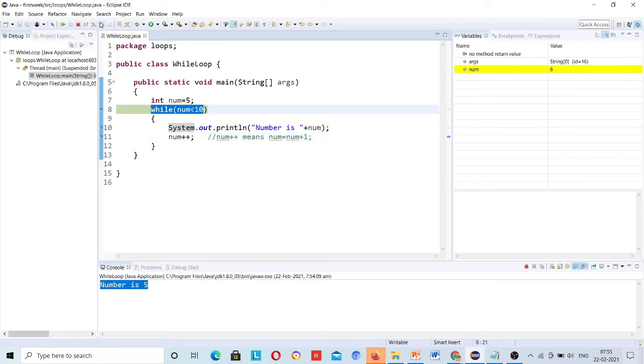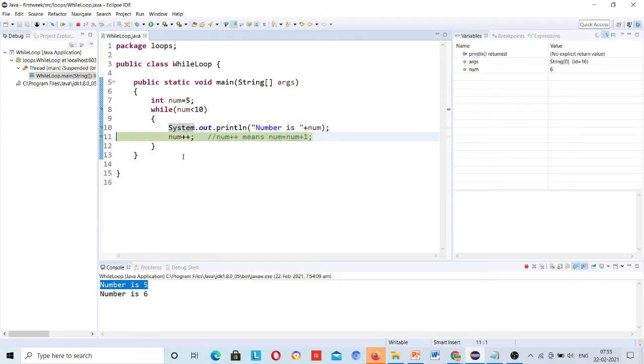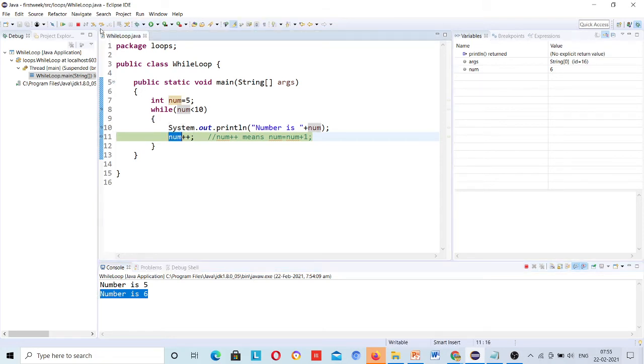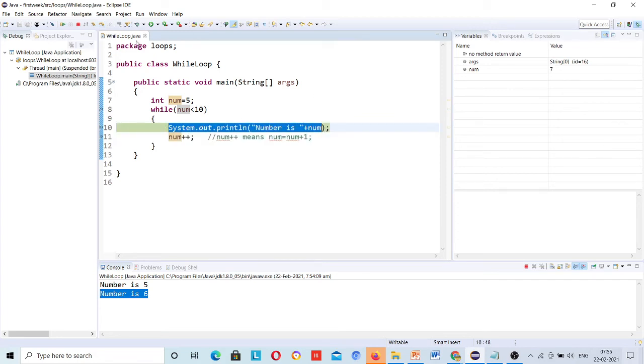Again I will click on this, number is 6. Now I will execute this again. It printed number is 6. Now this line to increment the value executes. See, number is changed to 7. Now again checking, just click to execute this line. Just click on this, and then it is actually in this line. You want to execute this, yes,